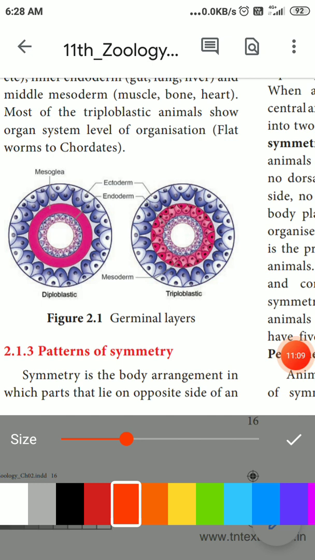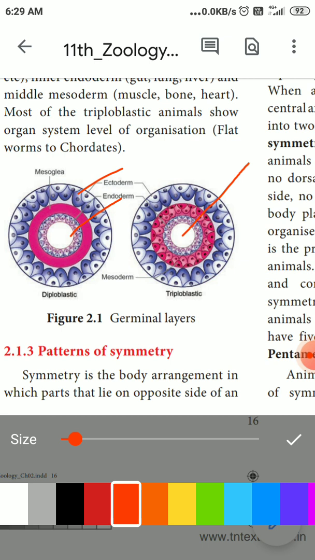In this germ layer classification, the zygote will develop into a germ. In a diploblastic animal, only endoderm and ectoderm are present, and in between is the mesoglea. In a triploblastic animal, the pink color we are seeing inside, and the white one is called the endoderm.